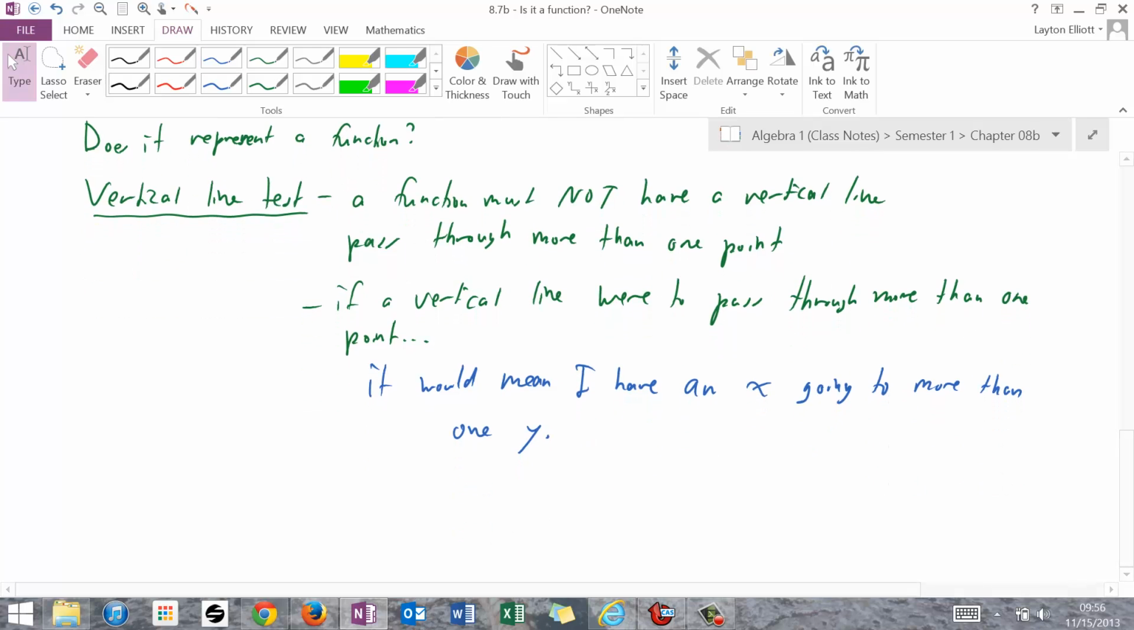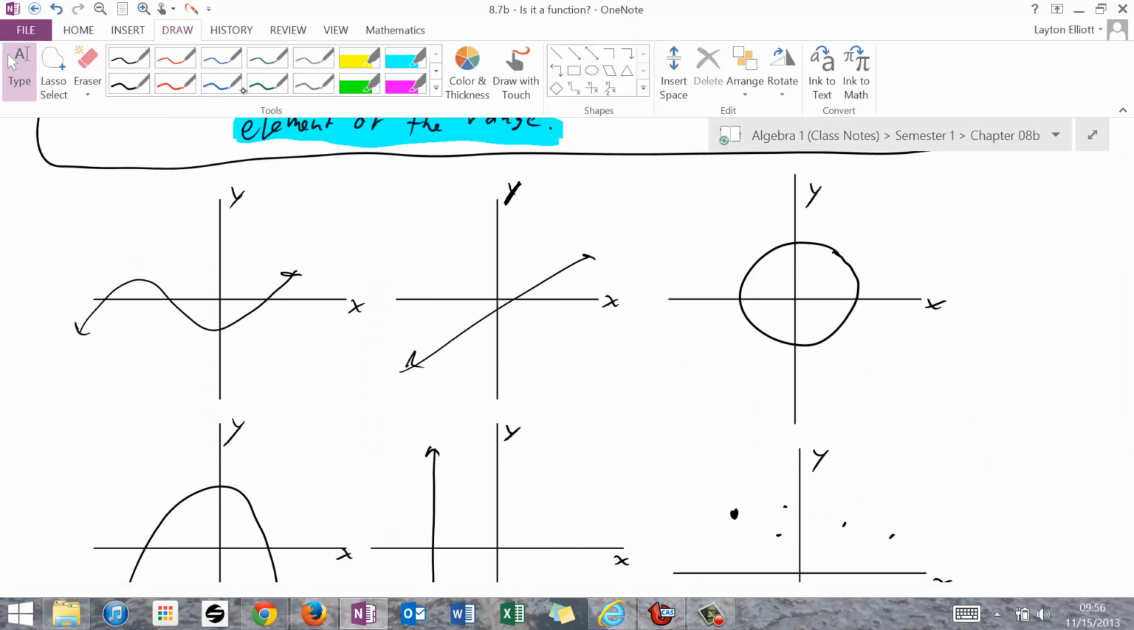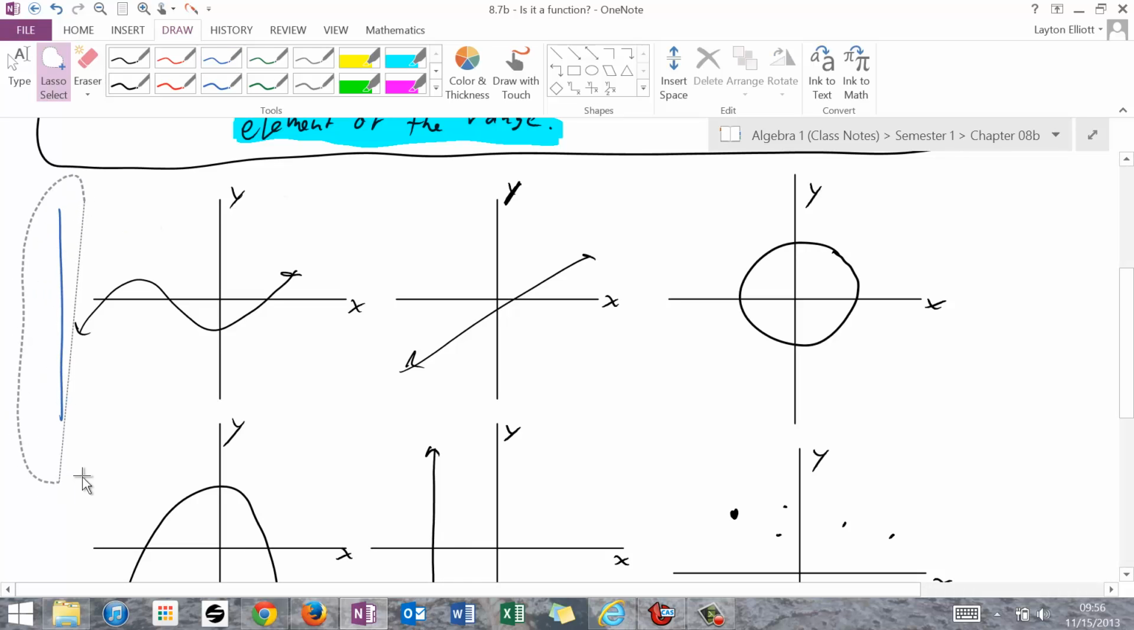So I sort of like to think of a function as a question. What does x become? And you should be able to answer that question conclusively. And if you can't, it's not a function. So we're going to take a vertical line, and I'm actually going to create one right here. And I'm going to select it and drag it left to right. And if it crosses through more than one point, it's not a function.